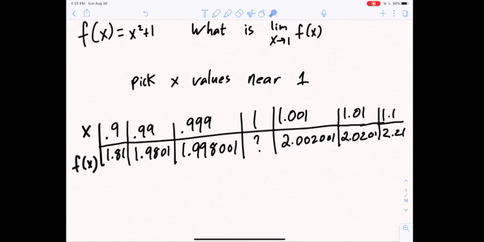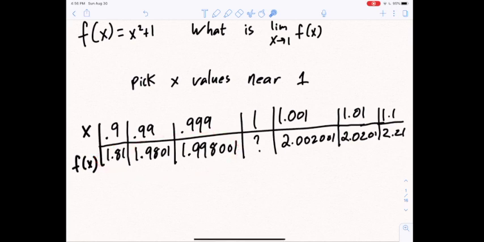So as our x values get closer and closer to 1, what does f of x get closer to? One thing we can do is pick x values near 1. Here I have a chart, and I picked x equals 0.9, 0.99, then I have a 1 here, 1.001, 1.01, 1.1, etc. These x values give us a corresponding f of x value on both sides of 1. And the question is, what do these f of x values get close to?